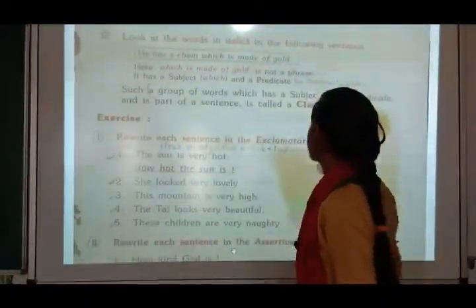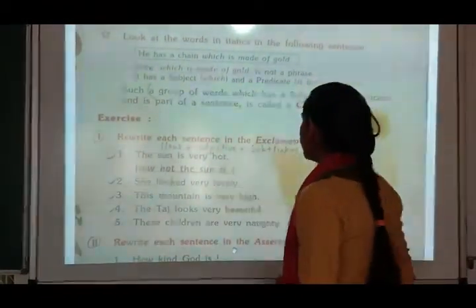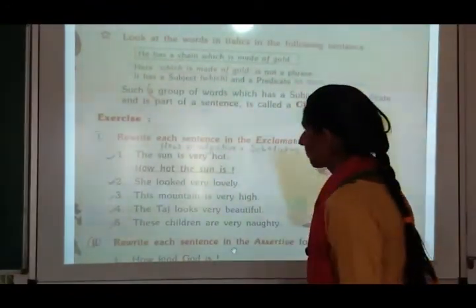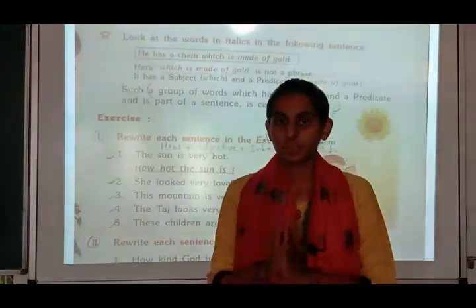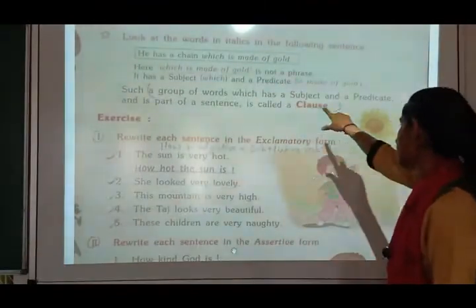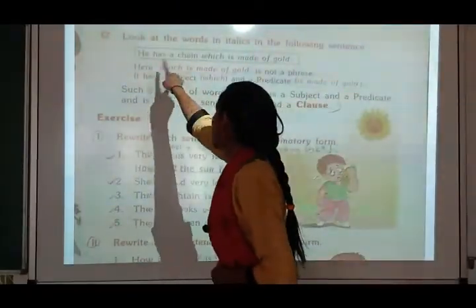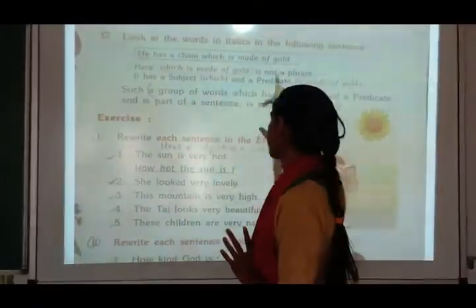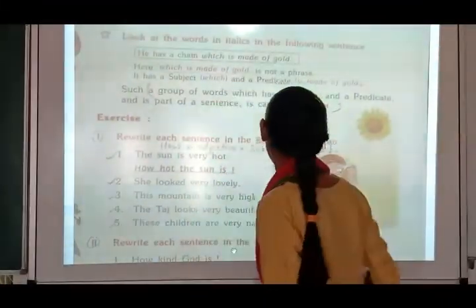Now look at the words in italics in the following sentence. He has a chain which is made of gold. Here which is made of gold is not a phrase. It has a subject, which, and a predicate, is made of gold. A group of words which has a subject and a predicate and is a part of a sentence is called a clause. So here, he has a chain, this full group of words is a sentence and it has a subject and predicate. So this is known as a clause.